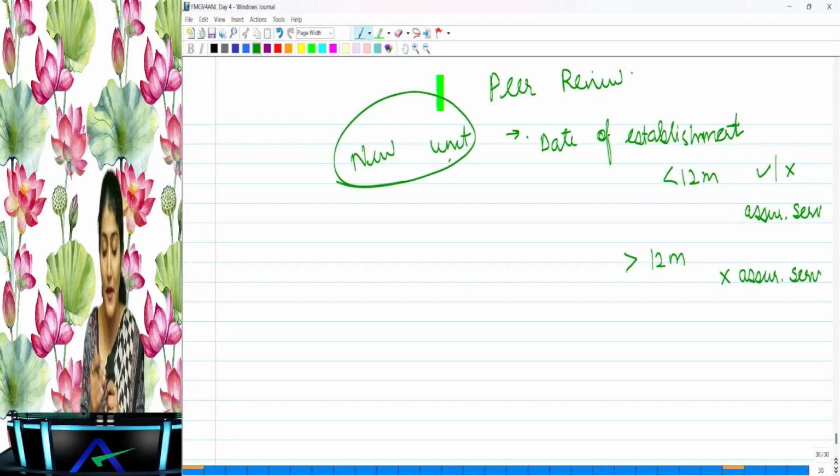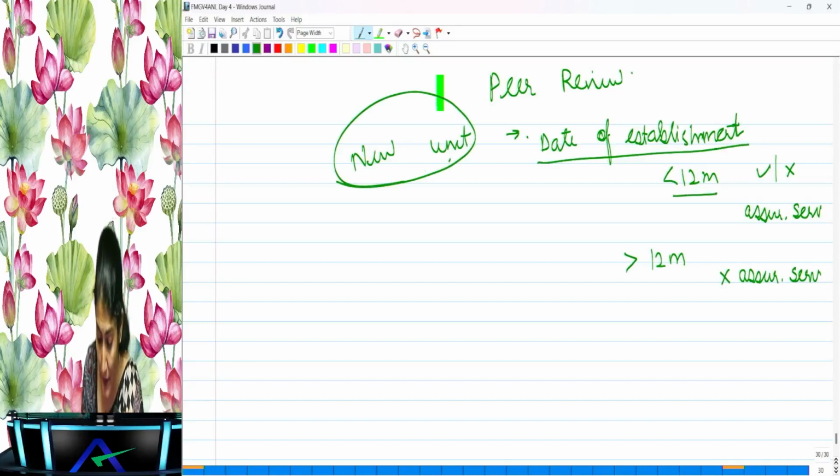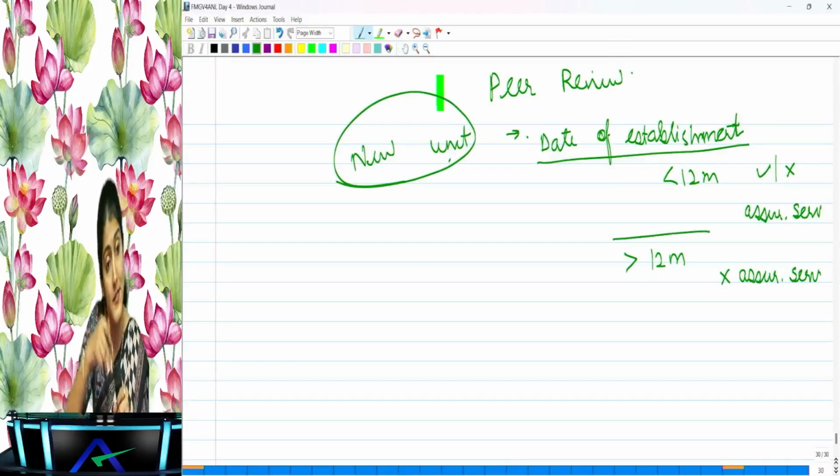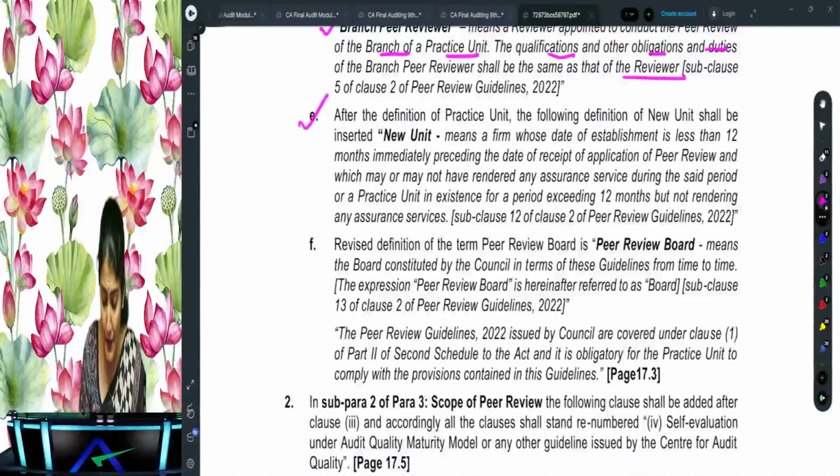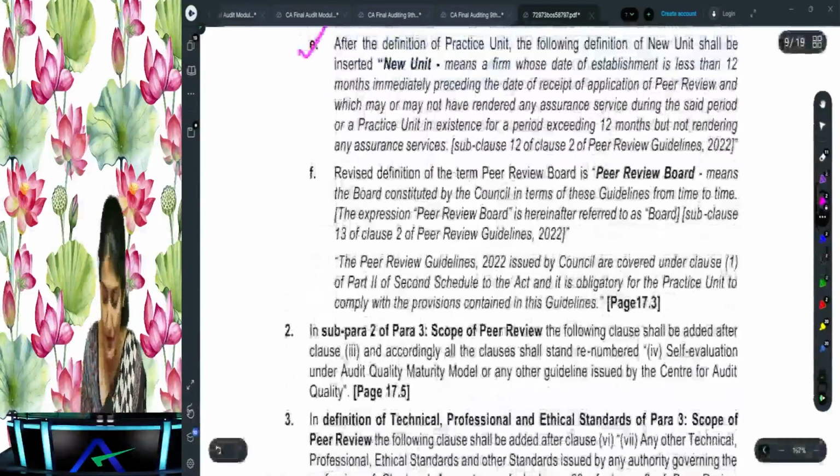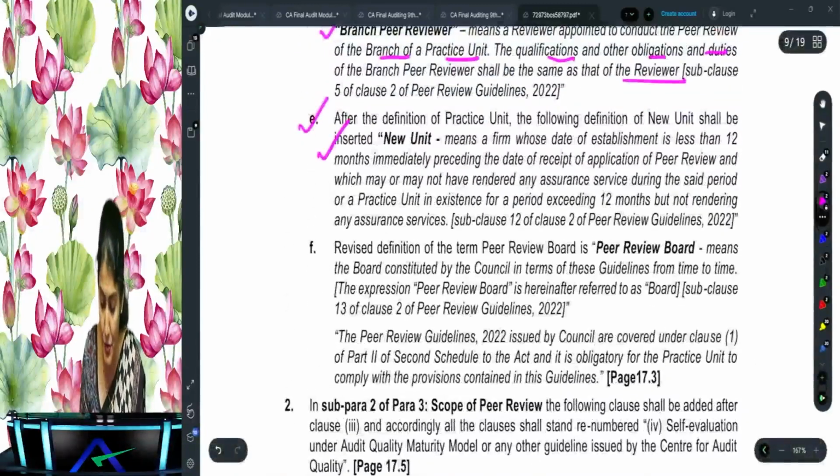So when will you be considered a new unit? One, what does it say? Whether you've not yet completed 12 months, whether or not you've done assurance services. And then, you've exceeded 12 months, but still you're not doing even a single assurance service till date. Then again, you will be considered a new unit. Okay, right? So that's the definition of the new unit.